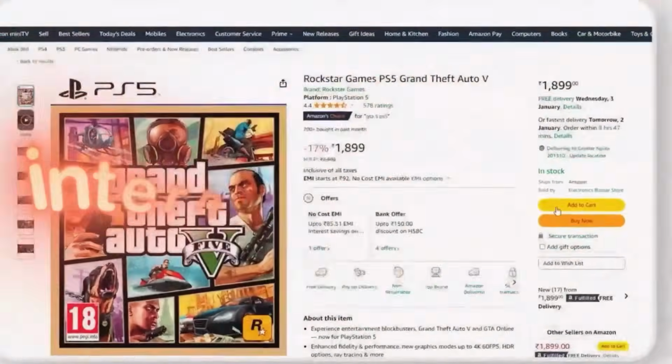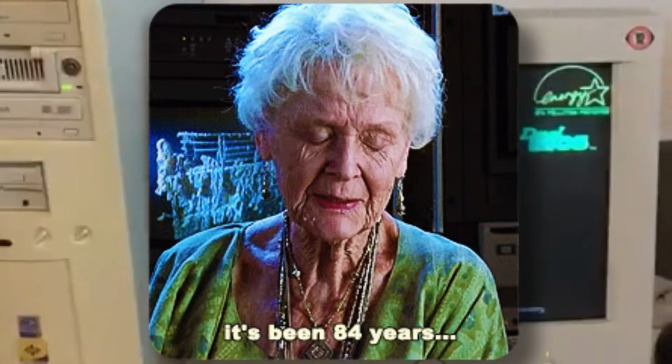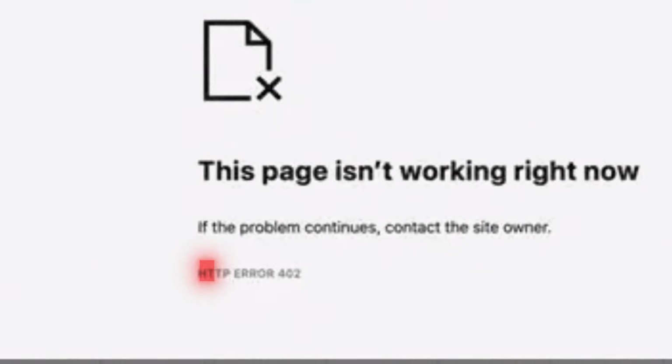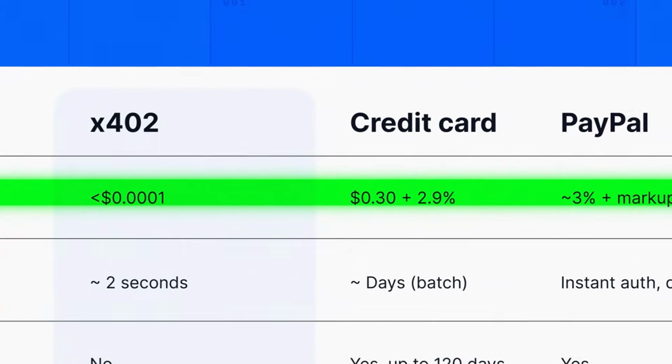X402s are about to change internet payments forever. Internet payments have been the same since 1997: you would create an account, make a purchase or a payment, and you could get the HTTP 402. We now have the X402s.